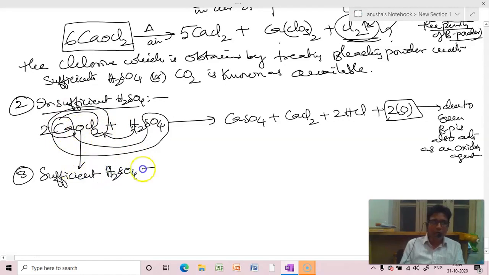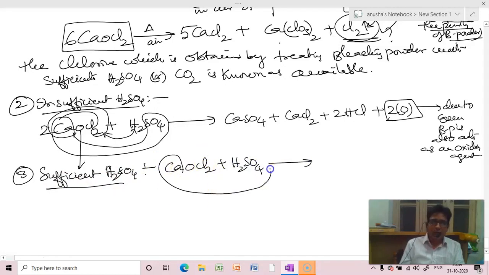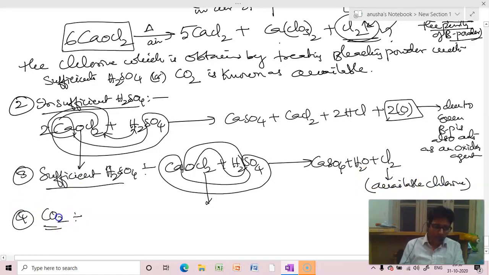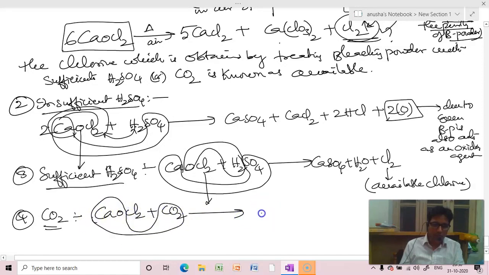What will happen if we take sufficient sulfuric acid? Bleaching powder with H2SO4, what will we get? Calcium sulfate will come, H2 will be formed, and we get available chlorine: CaSO4 plus H2O plus chlorine. This is known as available chlorine. Even when you react CaOCl2 with carbon dioxide, it produces CaCO3 plus chlorine gas. What is this? Available chlorine.